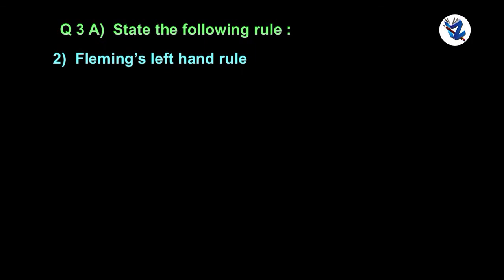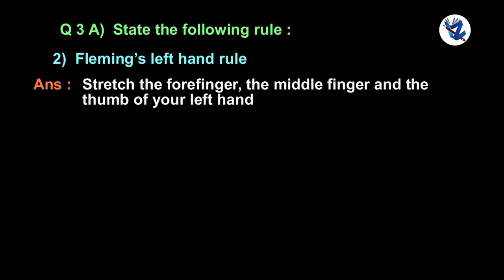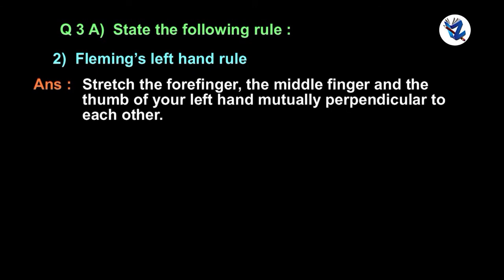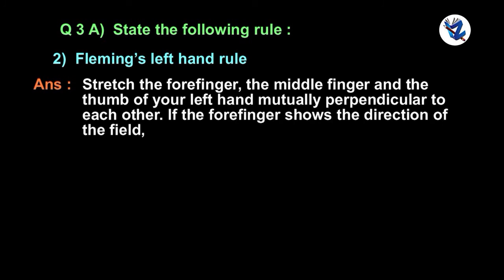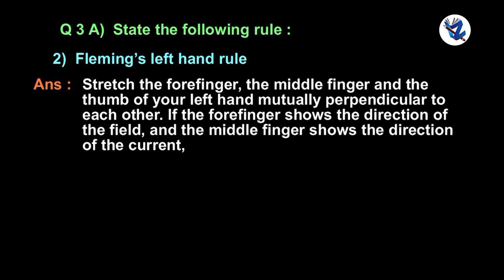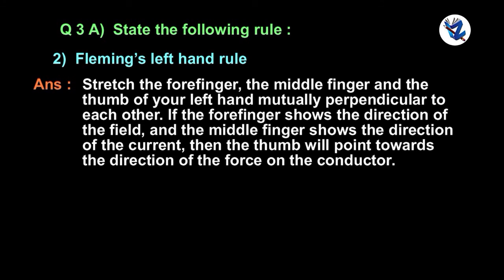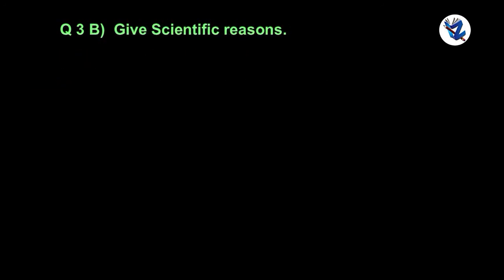Fleming's left hand rule. Stretch the forefinger, the middle finger and the thumb of your left hand mutually perpendicular to each other. If the forefinger shows the direction of the field and the middle finger shows the direction of the current, then the thumb will point towards the direction of the force on the conductor. Give scientific reasons.